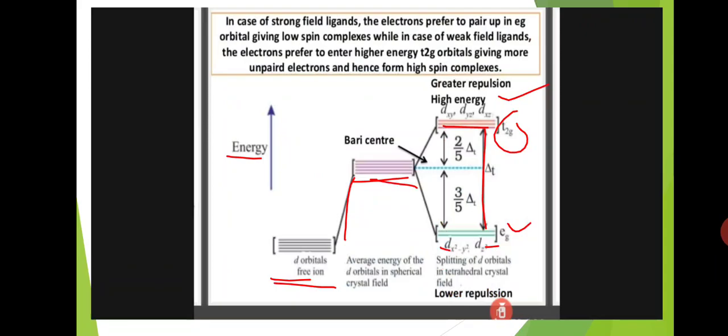Okay, here an energy gap is there. First the five d orbitals in the free ion, after that they split into greater repulsion and lower repulsion. Greater repulsion is the T2g group, lower repulsion is the Eg group. The energy gap is denoted by delta T, meaning tetrahedral.